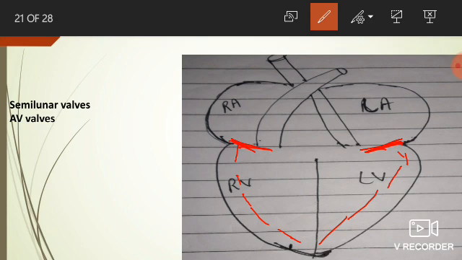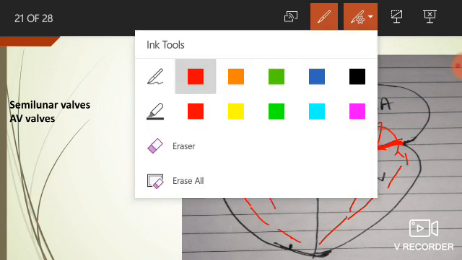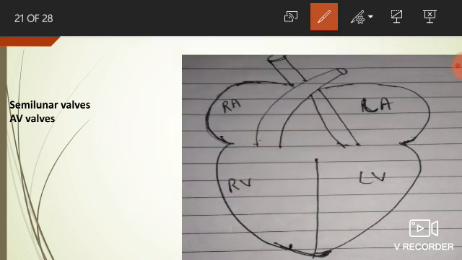This also occurs so that the blood can't flow backwardly from right ventricle to right atrium and left ventricle to left atrium. At the time of closure of AV valves, the first heart sound is heard, and that first heart sound is named the lub sound.